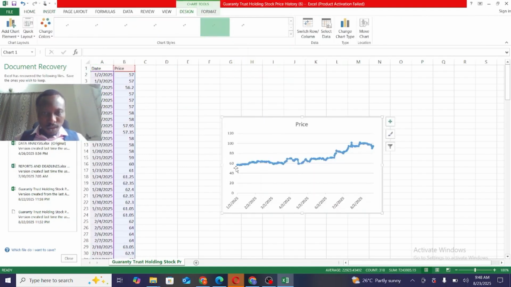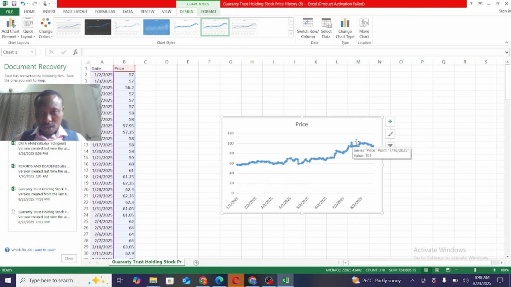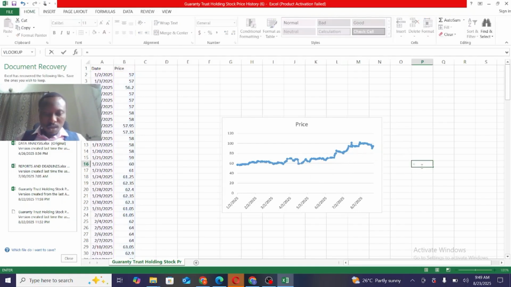You can see that from January it started from around this price and now it has gone to a little bit less than 60. There was a time we traded 101. So let's say for instance you buy it somewhere around April at 64 naira, and you sold at, let's say, 94 naira. To check the percentage between April and July, you say